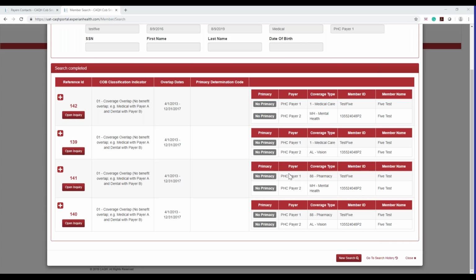And again, anyone who has these permissionings for member search can go ahead and upload a document. You can only upload documents if there's an overlap instance there. So even if a reference ID exists for a member and there's no overlap, there's no reason for you to upload a document, so it would not be allowed. So I just want to, again, reiterate that.